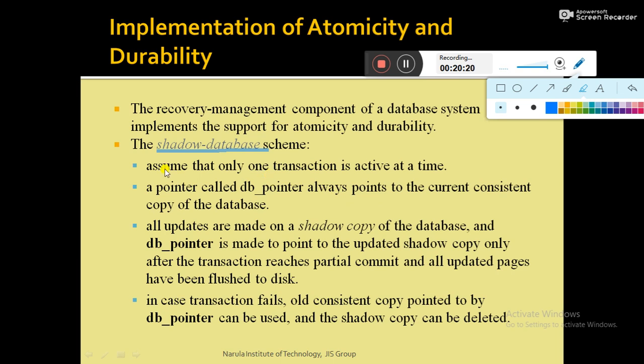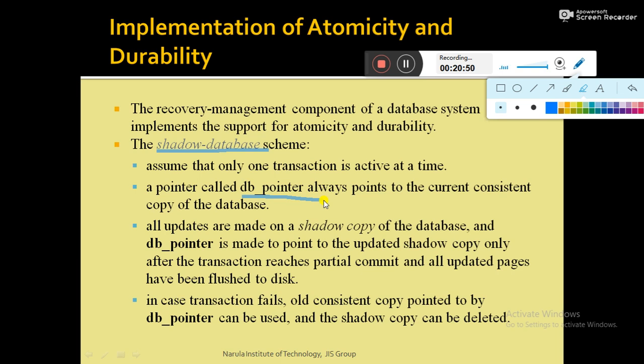The first assumption is that only one transaction is active at a point, which disallows concurrent execution. Second, a pointer called the DB pointer always points to the current consistent copy of the database.